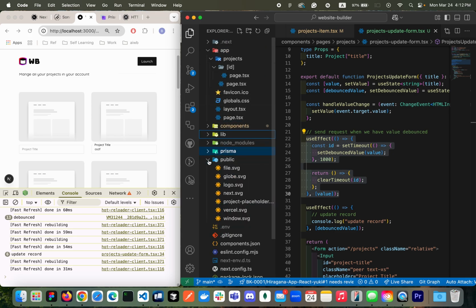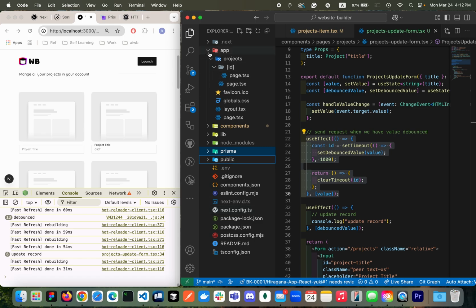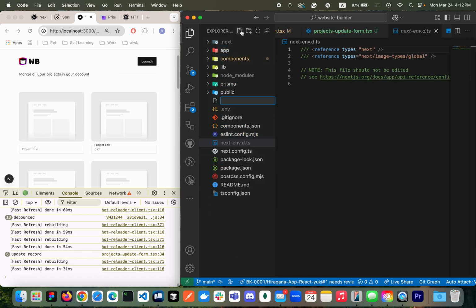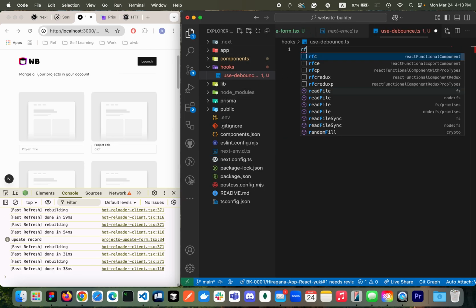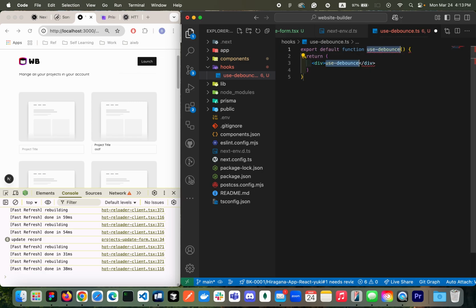Let me just quickly check. Yeah, we don't have it. So let's create the hooks folder. Let's do useDebounce.ts. I'm gonna mark it as ts because I'm not gonna build JSX, right? So let's quickly fix it. Use debounce, and then I'll be returning something else.